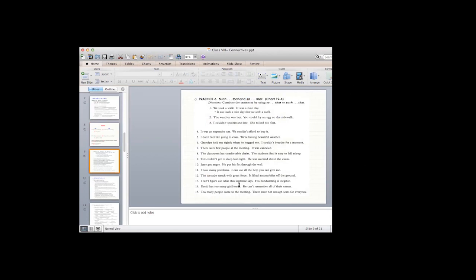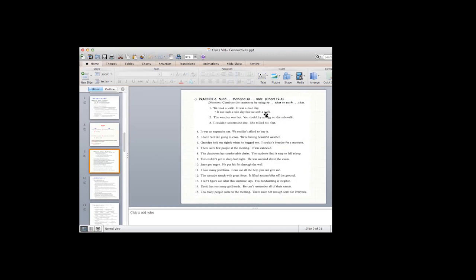The other one was: the weather was hot. You could fry an egg on the sidewalk. I couldn't understand her. She talked too fast. So how can we use now such that or so that in these examples? Look at example number 1 again. We took a walk. It was a nice day. It was such a nice day that we took a walk.